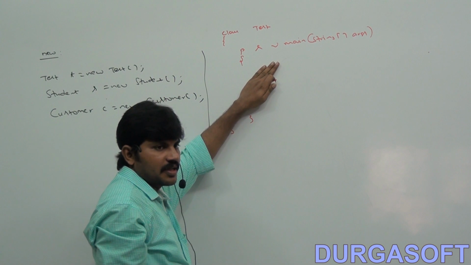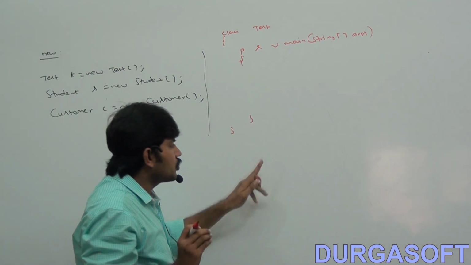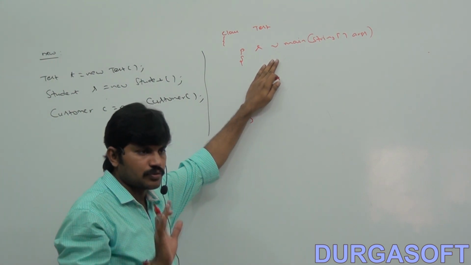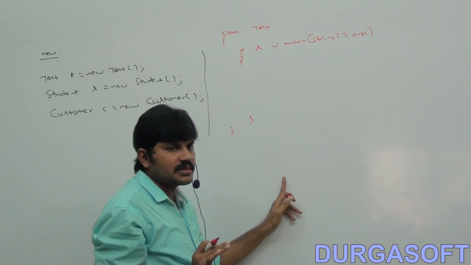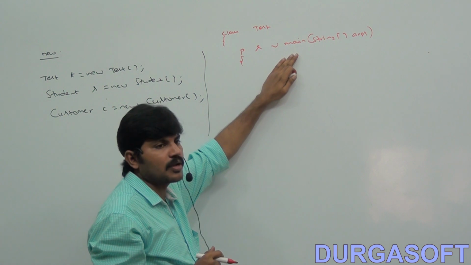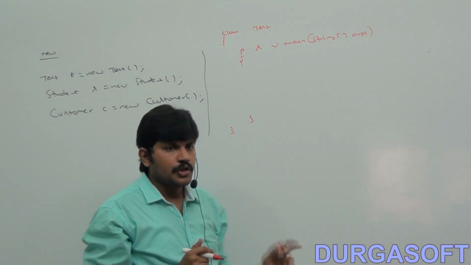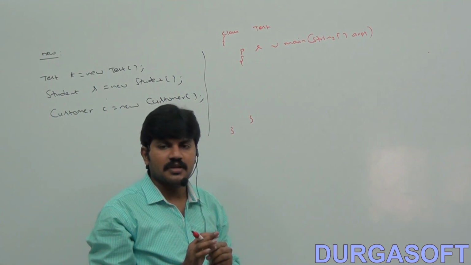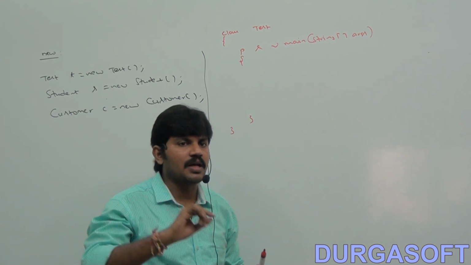Here my requirement is, if I pass Student from the command prompt, our Java program has to create a Student object. If I pass Customer, it has to create a Customer object. If I pass String, it has to create a String object. I don't know the class name at the beginning.